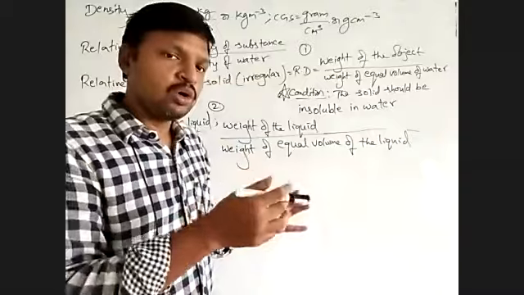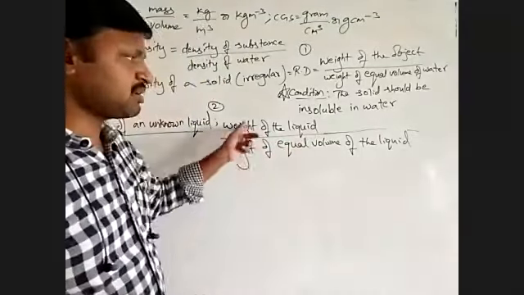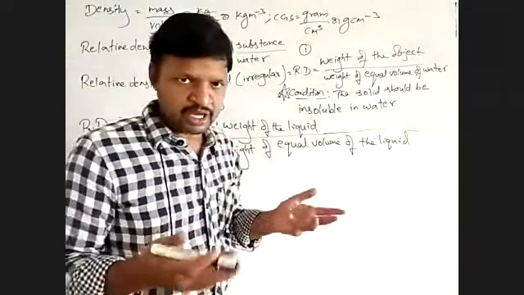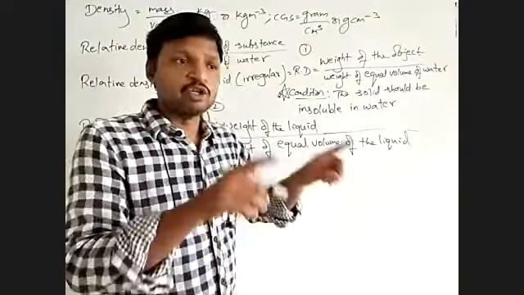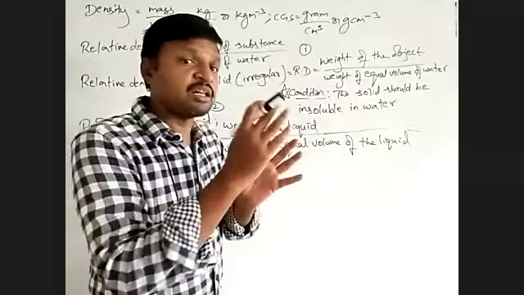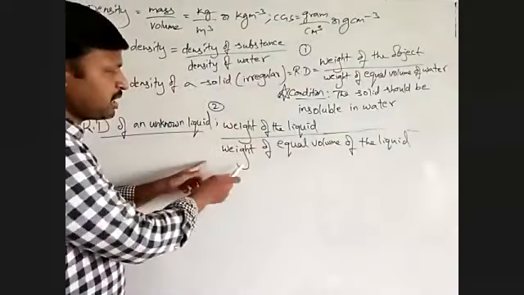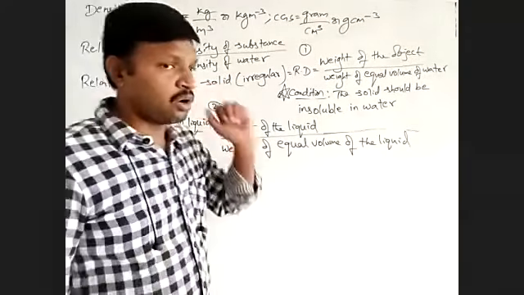Equal volume we are taking, because otherwise this formula cannot hold good. Now you pour the water into that particular bottle, then again take the weight. Now you subtract the weight of the empty bottle from the weight of bottle plus water. Now you divide one by the other, then you will get the relative density of the unknown liquid.